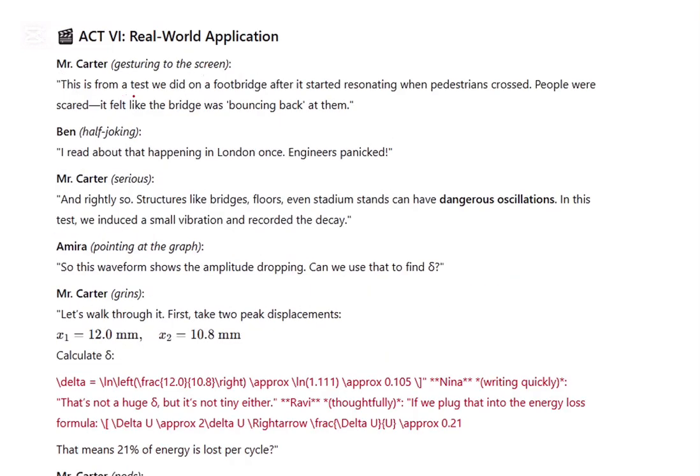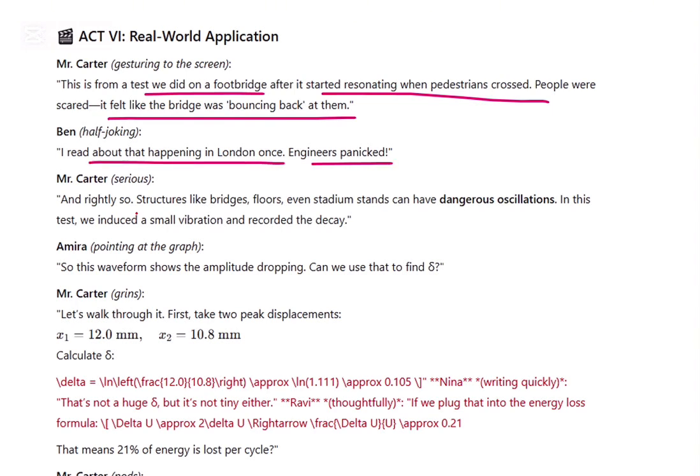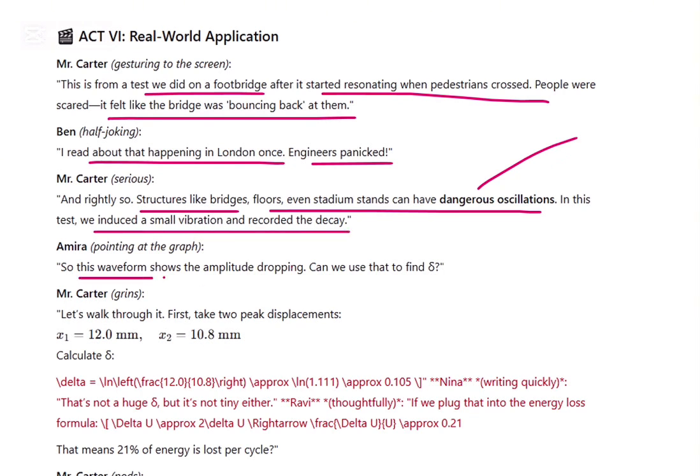Real world application. This is from a test we did on a footbridge after it started resonating when pedestrians crossed. People were scared, it felt like the bridge was bouncing back at them. I read about that happening in London once. Engineers panicked, rightly so. Structures like bridges, floors, even stadium stands can have dangerous oscillations. In this test, we induced a small vibration and recorded the decay. So this is a waveform. The amplitude is dropping, can we use that to find the delta?